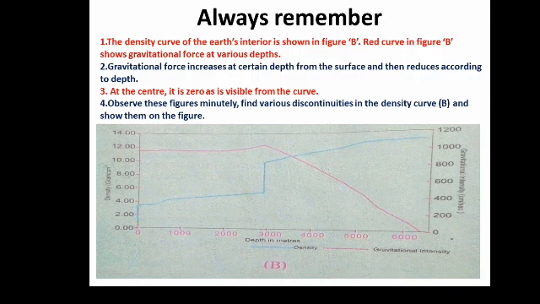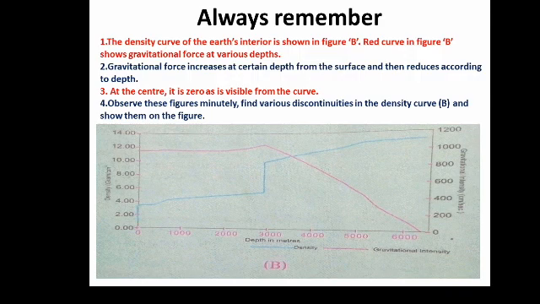Gravitational force, like the things thrown in the sky come back to the ground, increases to a certain depth from the surface and then reduces with depth, and at the center it is 0, as is visible from the curve. Why that is, we'll study afterwards.